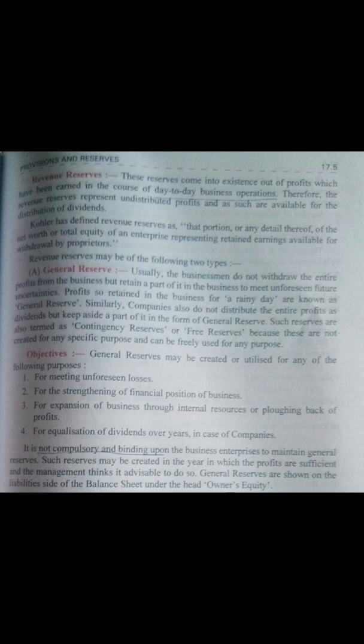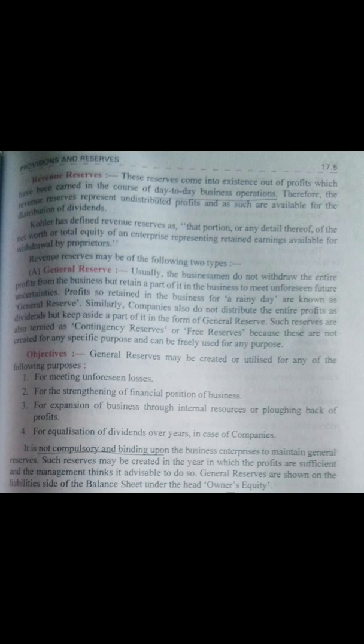So these reserves help in maintaining some part of the profit with the firm, and that part of profit would help the firm to expand its internal resources. The next objective is for equalization of dividend over years in case of companies.